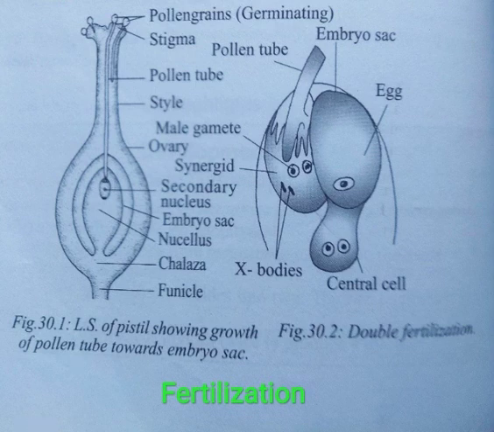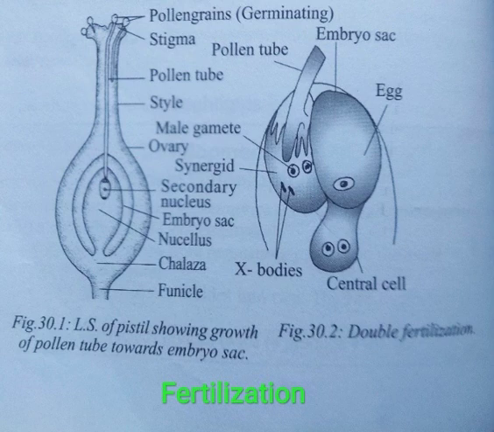It was first discovered by Nawaschin in 1898. Double fertilization is the normal and regular fertilization of angiosperms.